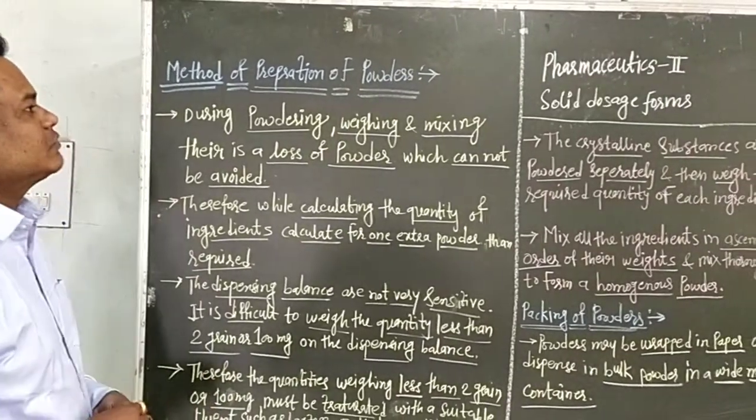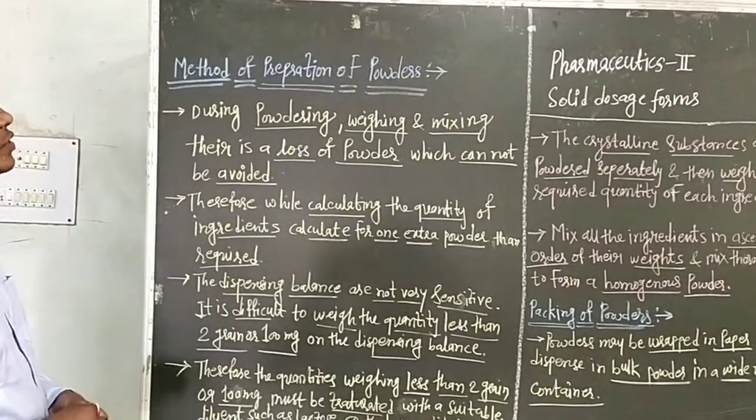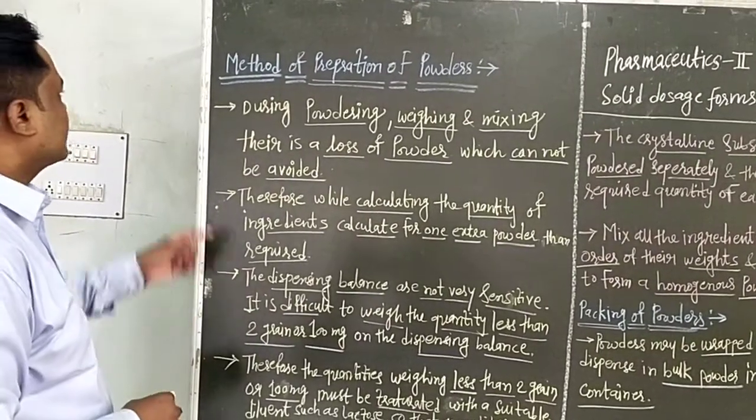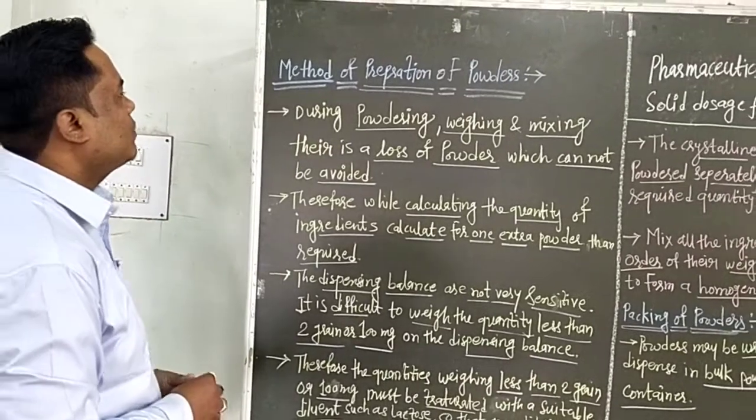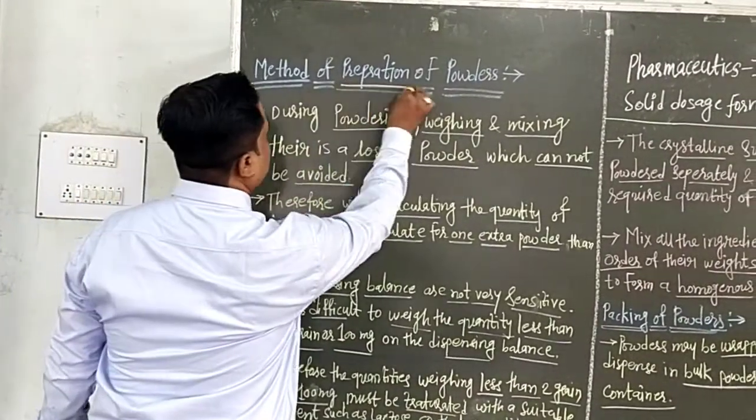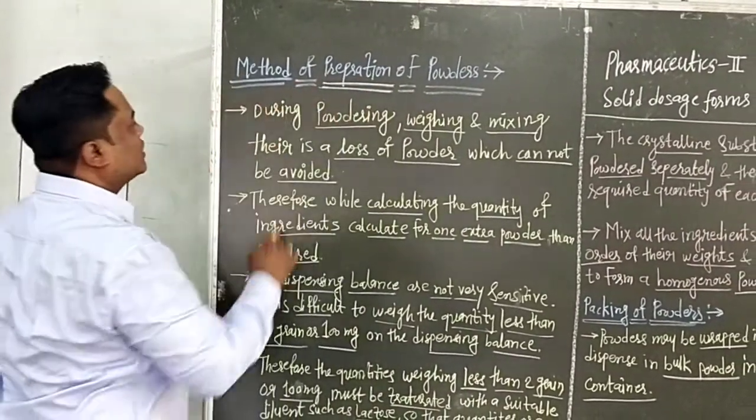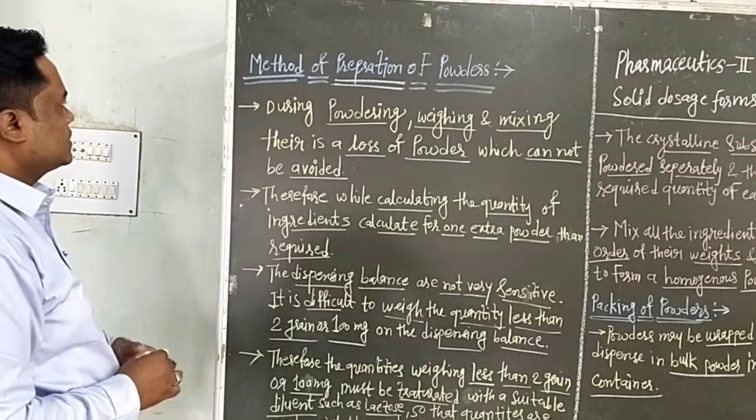Today's subject is Pharmaceutics 2, and chapter number 4 is solid dosage forms. We are going to see the subtopics. The subtopic is the method of preparation of powders.